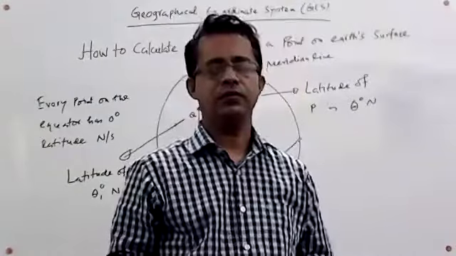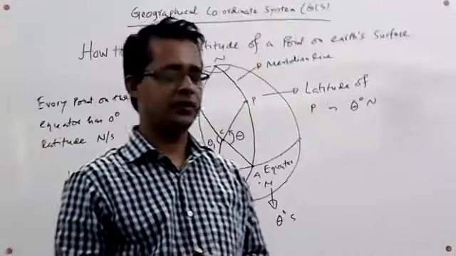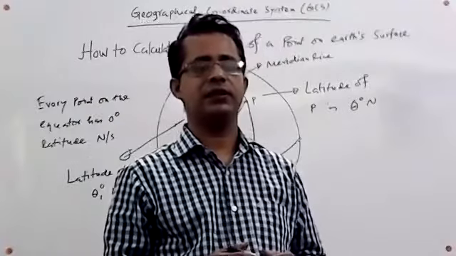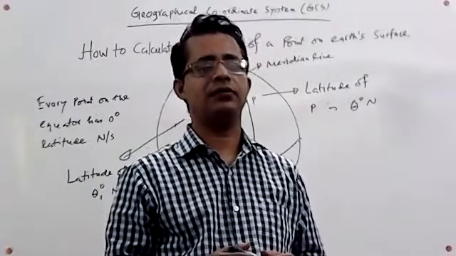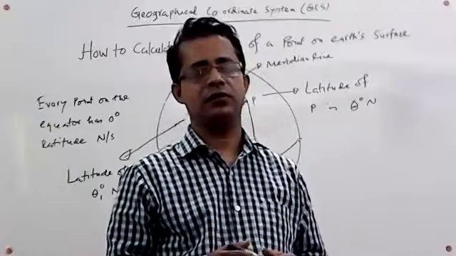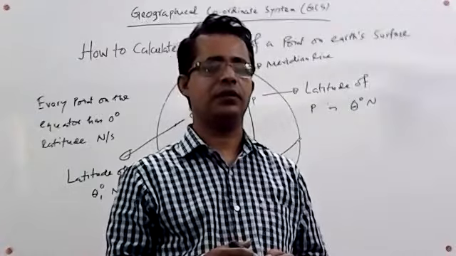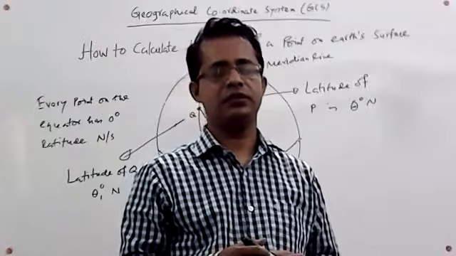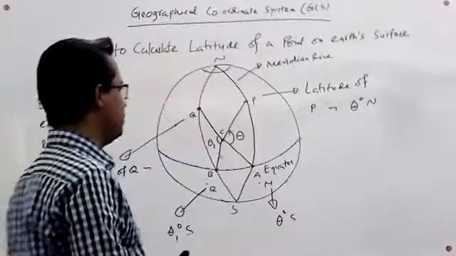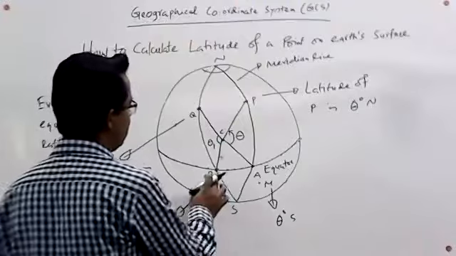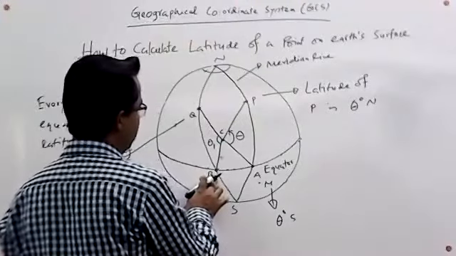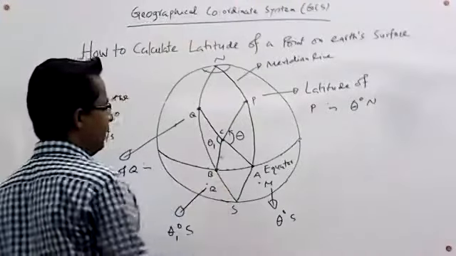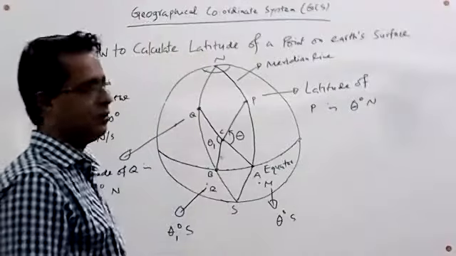Now we are going to prove that since latitudes are parallel to the equator, every point on the latitude has the same latitude. That is, if a line is parallel to the equator, then every point of this parallel line has the same latitude.